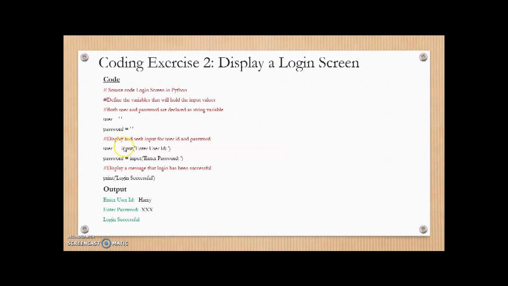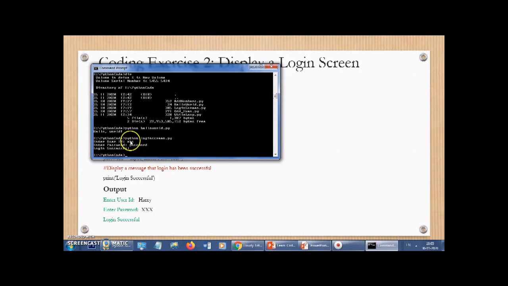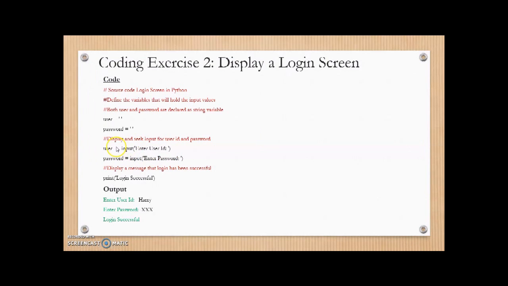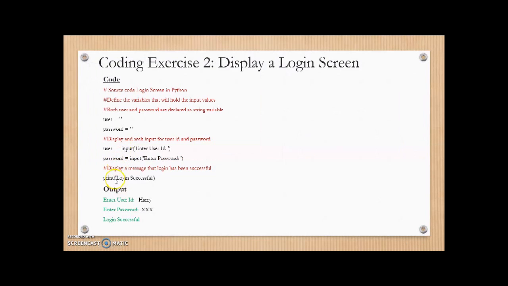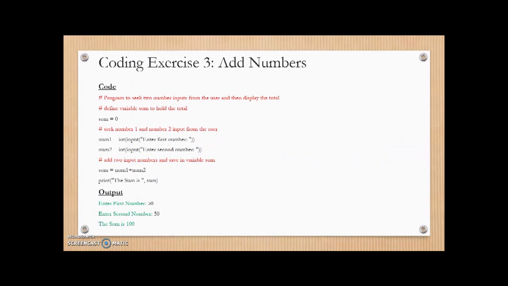Enter password, this is coming from the command input enter password, and whatever values we are saving are going into the user ID and password fields. And then we got a message called login successful. That is here, right? So now we'll execute our source code number 3, which is add two numbers.